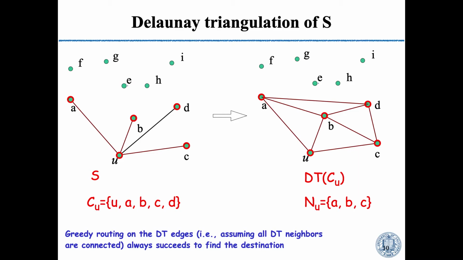It has been proved that greedy routing on the DT edges, assuming all DT neighbors are connected, always succeeds in finding the destination. But the problem is, it's not always the case that DT neighbors are connected. Such as, what if this link does not exist? Then C is not a physical neighbor of U, but C is still a DT neighbor of U.